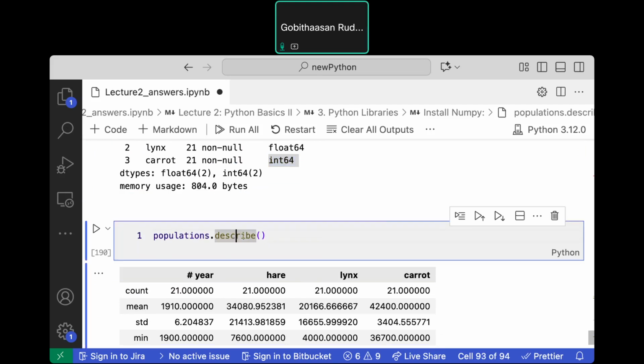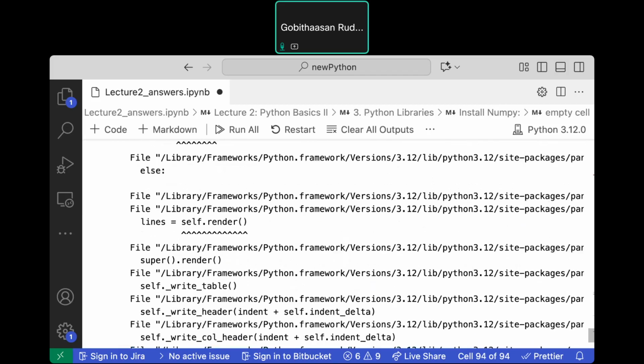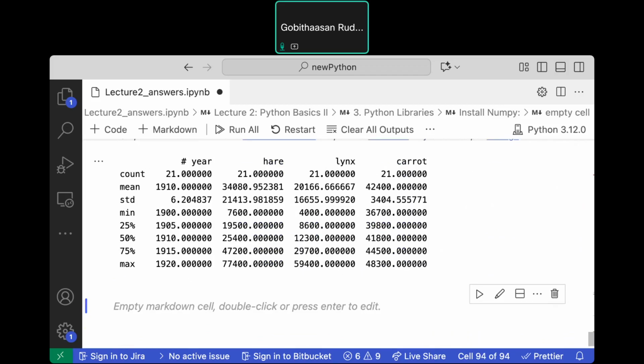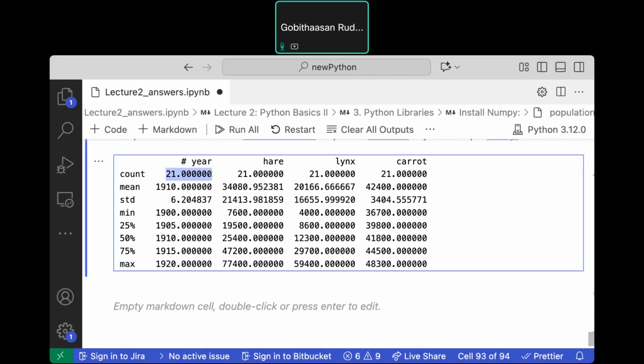Okay, and then we can get descriptive statistics so easily by just running population.describe. Shift enter. Okay, this is the number of counts. We have 21 rows, 21 years. The mean values, standard deviation, minimum, maximum. These are the quartiles: 1/4, 2/4, 3/4, and maximum value.